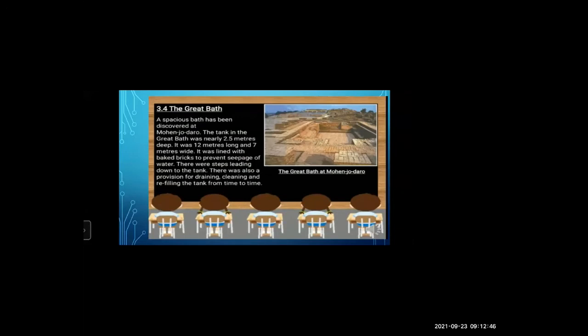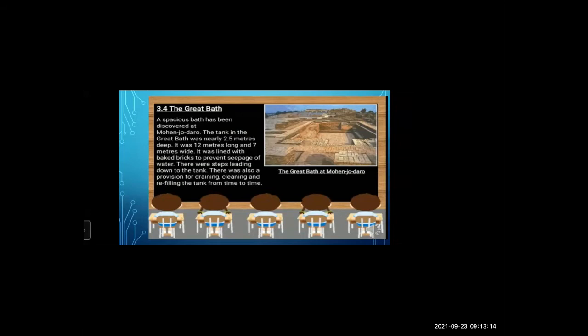Then we have learned about the Great Bath. It is a spacious bath that was discovered at Mohenjo-daro. The tank in the Great Bath was nearly 2.5 meters deep, 12 meters long, 7 meters wide. And it was lined with baked bricks to prevent leakage of water. There were steps leading down to the tank, and there was also a provision for draining, cleaning and refilling the tank from time to time.